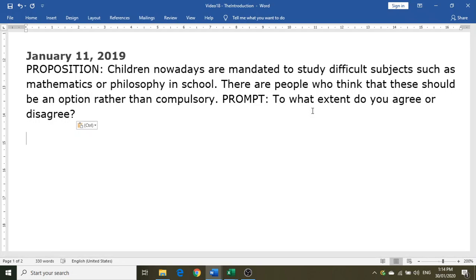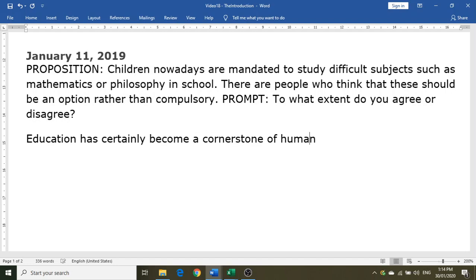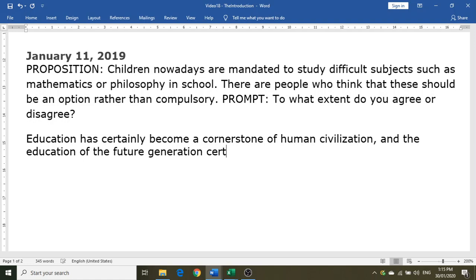Okay, so my hook statement is going to talk about education has certainly become a cornerstone of human civilization, and the education of the future generation certainly becomes of paramount importance. That's a long hook statement by itself. Alright, and then I'm now going into the paraphrase. Having said this,